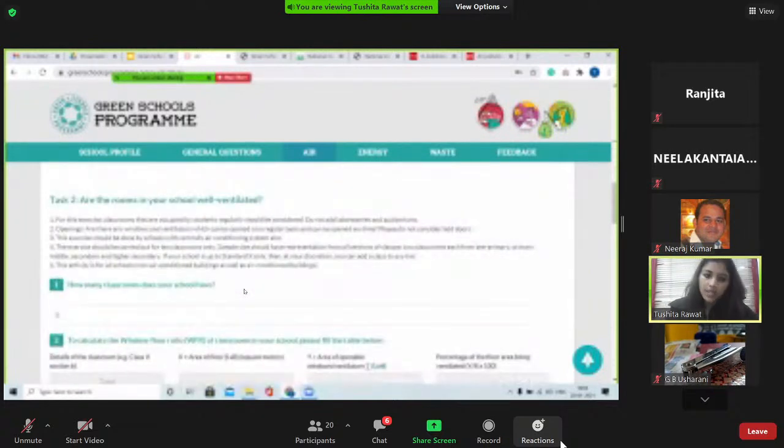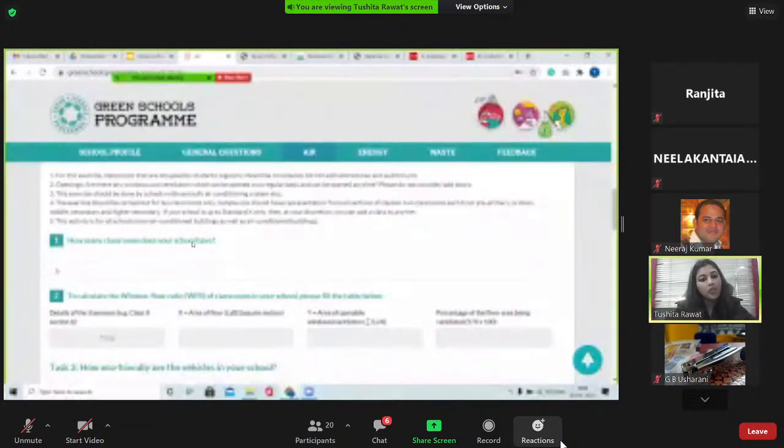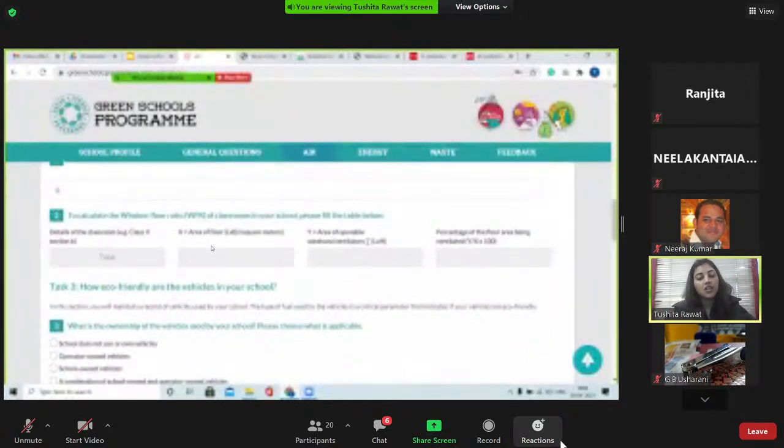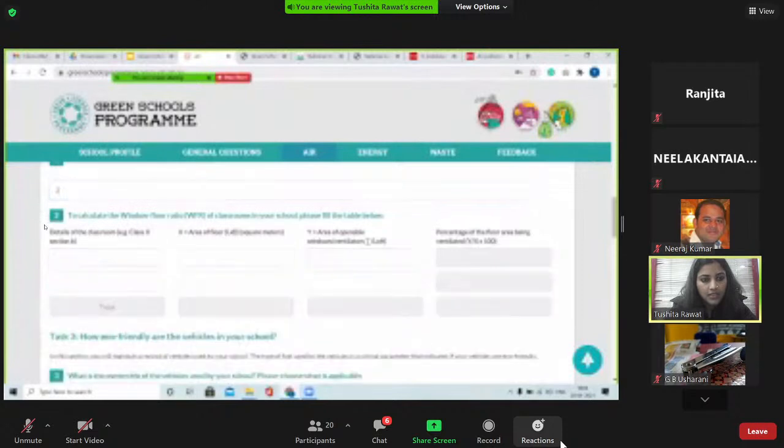Then the tasks begin. The idea is to encourage students to work in groups and find out answers to questions like how many classrooms are there in school and what is the area of each classroom. Because if we know the area of each classroom, we automatically calculate the window floor ratio. So for example, I say that in my class 10, there are 2 rooms in my school.